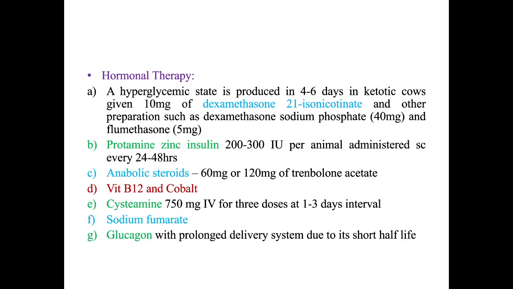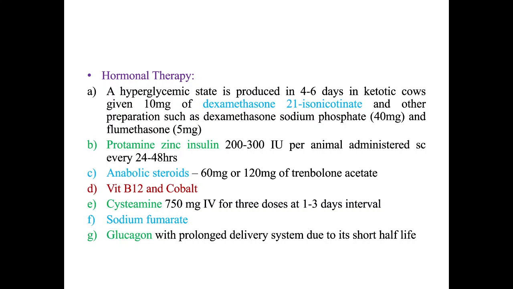The next option is hormonal therapy. Under hormonal therapy, a hyperglycemic state can be produced in 4 to 6 days in the ketotic cow, given 10 milligram of dexamethasone 21 isonicotinate, or other preparations such as dexamethasone sodium phosphate 40 milligram and flumethasone 5 milligram. The animal is under ketosis and has low glucose. Now we want to stimulate the glucose, so we can give corticosteroids: dexamethasone 21 isonicotinate, dexamethasone sodium phosphate 40 milligram, or flumethasone.